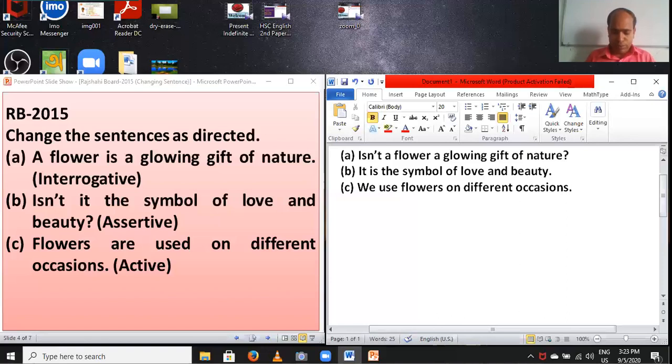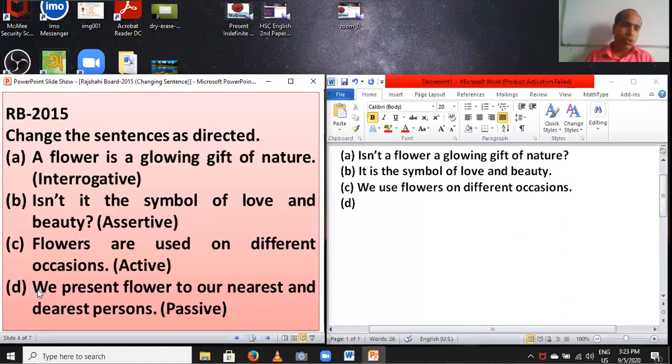Going to the next step, D. We present flowers to our nearest and dearest persons. Dear students, you have to change it into passive. First, you have to identify the subject and verb. Question: is there any auxiliary in this sentence? Dear students, there is no auxiliary in this sentence.